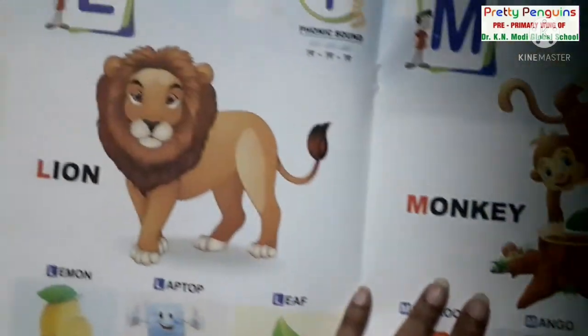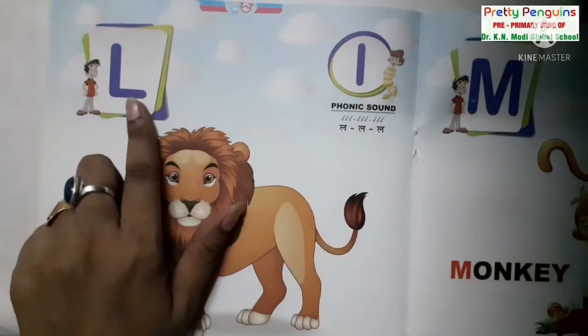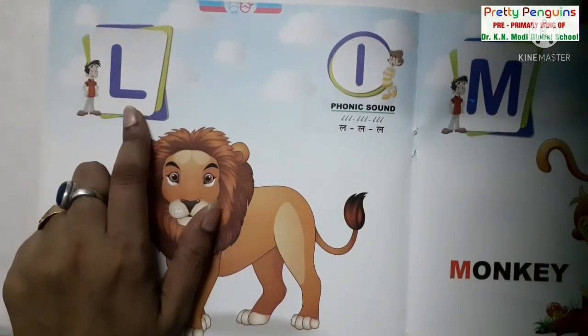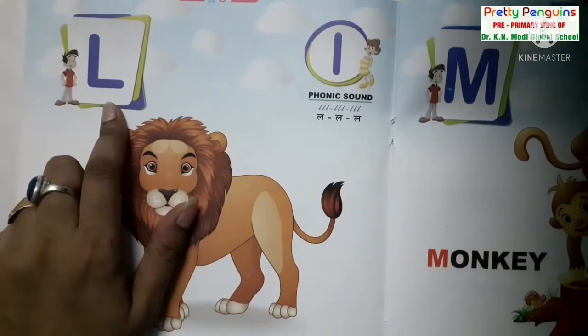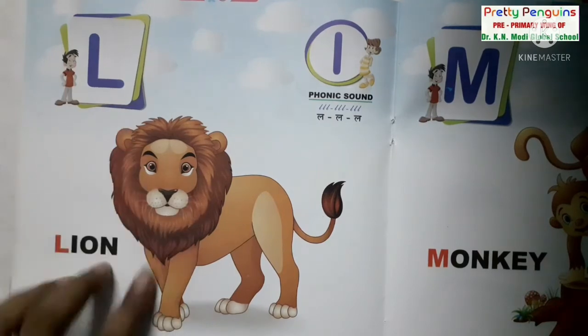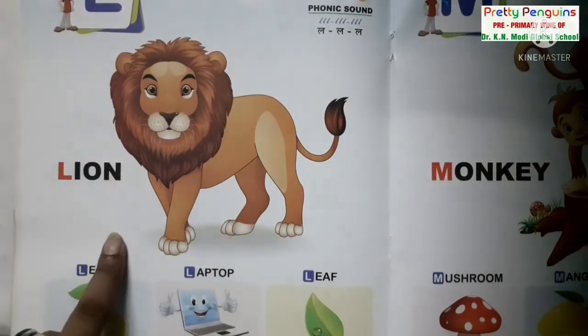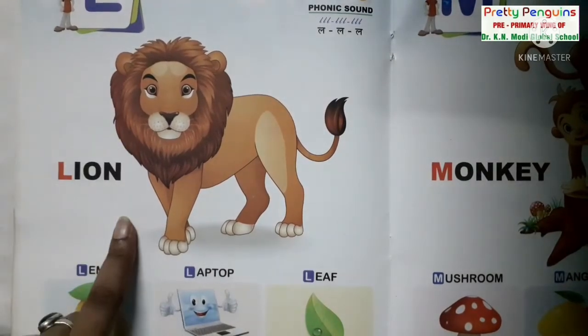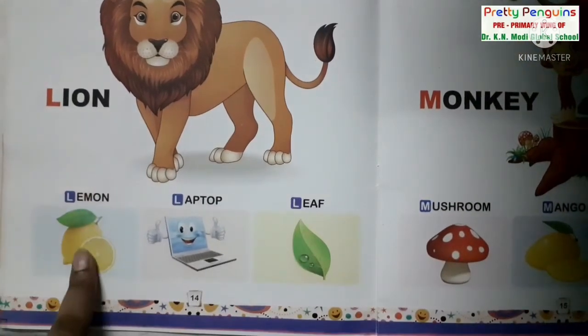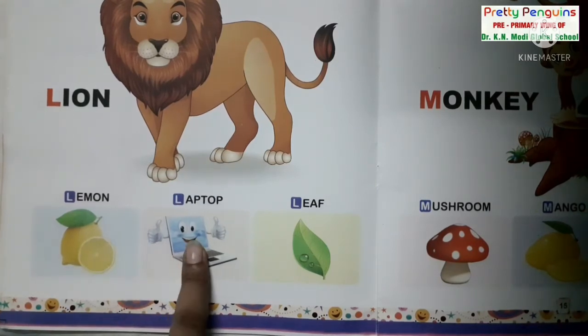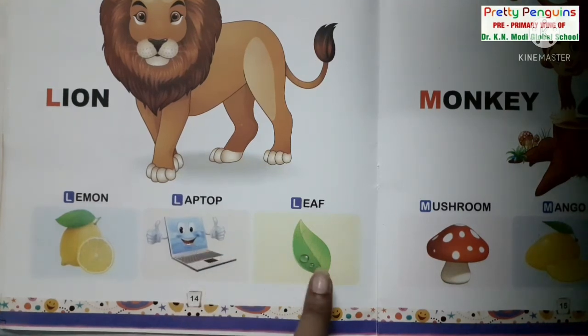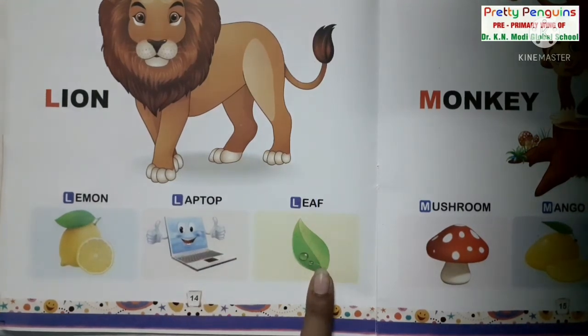Now come to the next letter. Letter L. This is letter L. The sound of letter L is L. L is for lion. L is for lemon. L is for laptop. And L is for leaf.